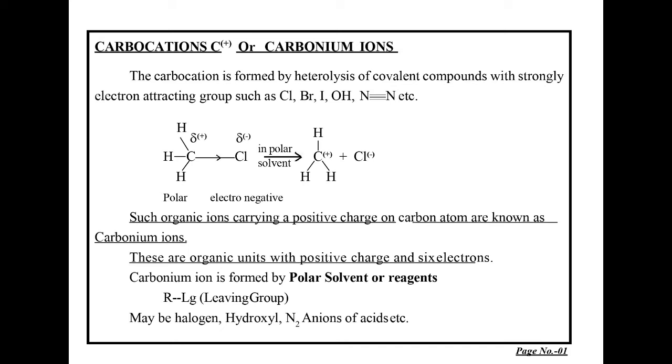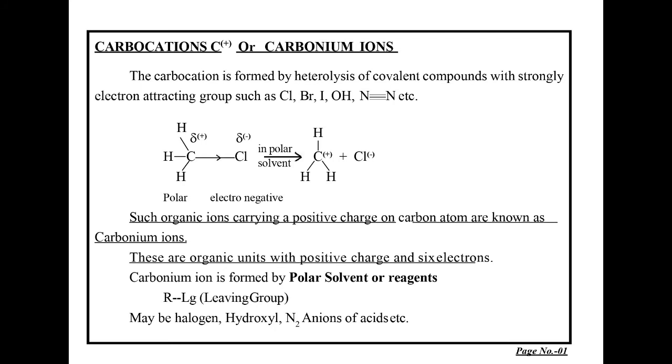So, we can say such organic ions which carry a positive charge on the carbon atom are known as carbonium ions. These are organic units with a positive charge and 6 electrons. Carbonium ion is formed by polar solvents or reagents. We can represent these ionizable compounds as R-LG, where LG means leaving group. The alkyl or allyl group is attached to the leaving group. This may be a halogen, hydroxyl, azo, or an anion of acids.